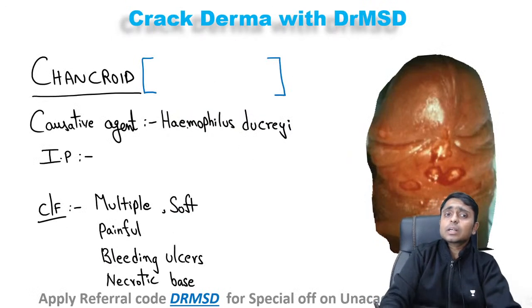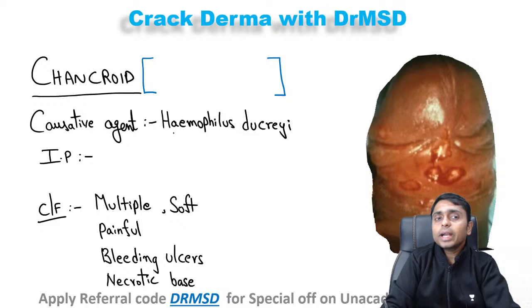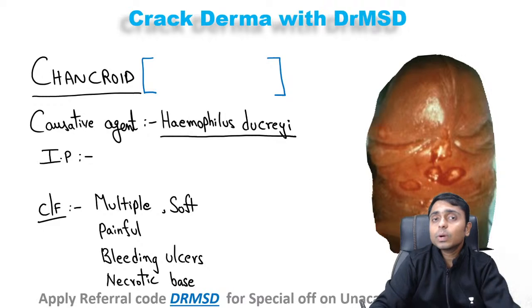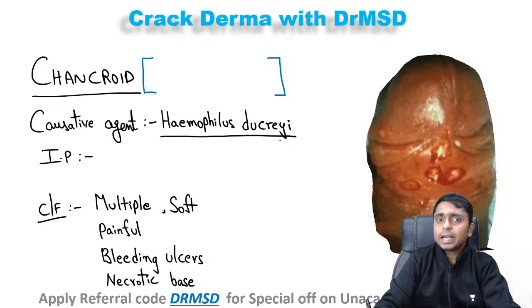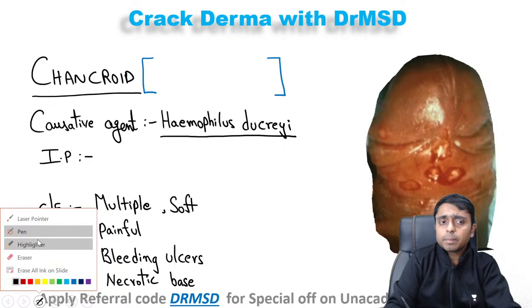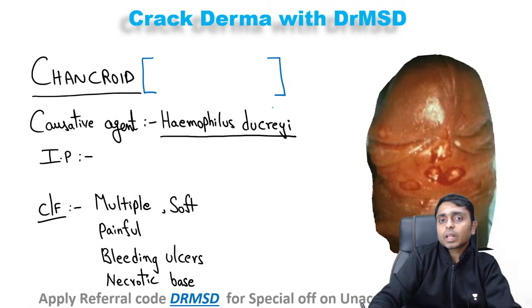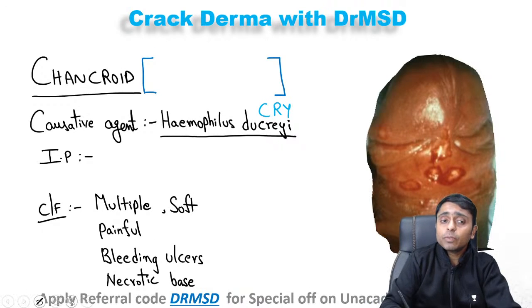And what is the causative agent of this chancroid? If you remember it as Haemophilus ducreyi, then yes, you remember it right. In this particular name of the organism you have a very, very important mnemonic: Haemophilus ducreyi.